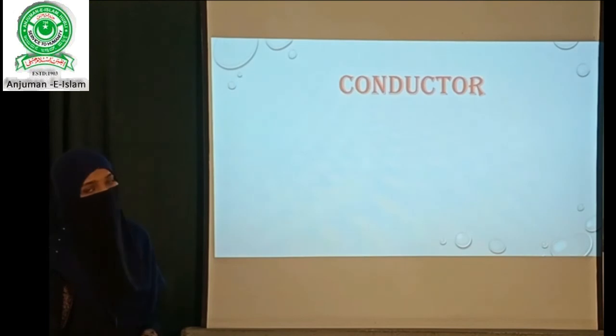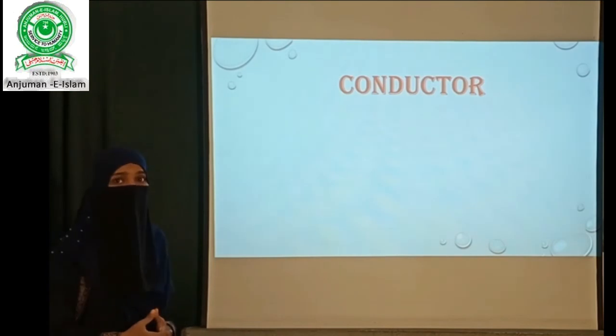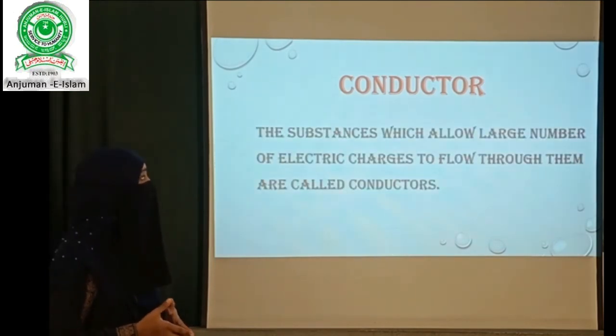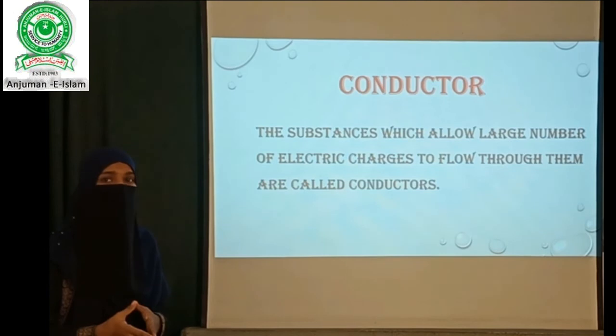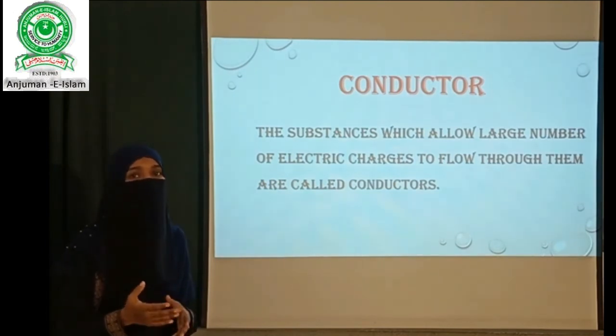Now let us see some of the types of substances. The first one is conductor. Conductors are the substances which allow a large number of electric charges to flow through them. As we all know, any substance is made up of a large number of atoms. So each atom consists of electrons, protons and neutrons.